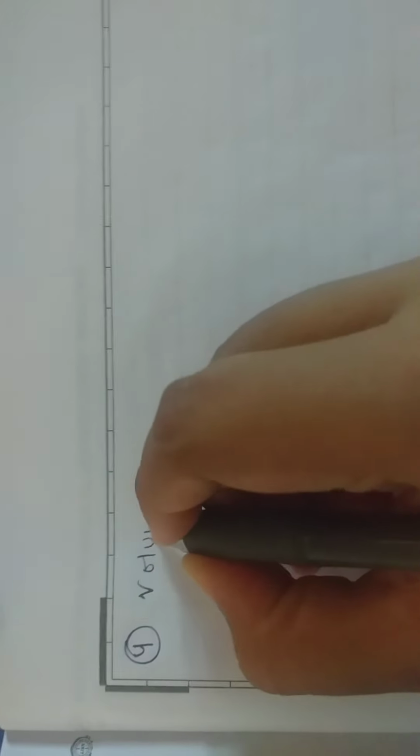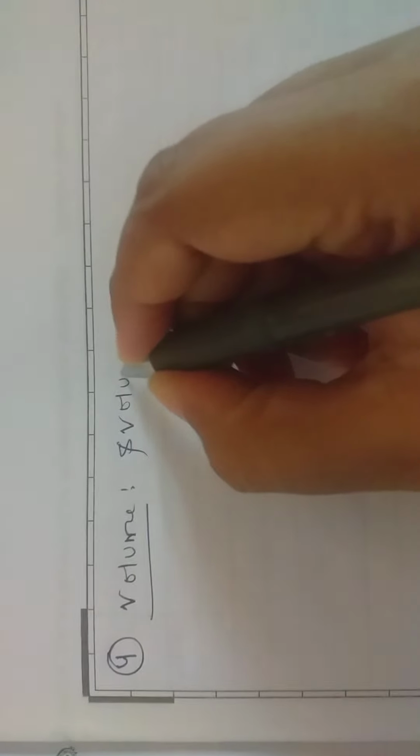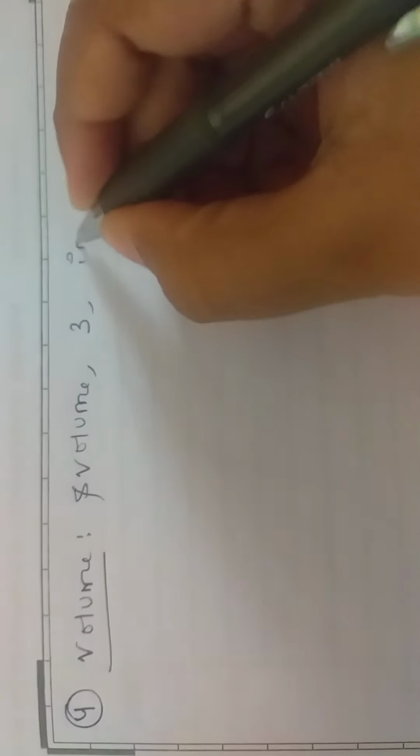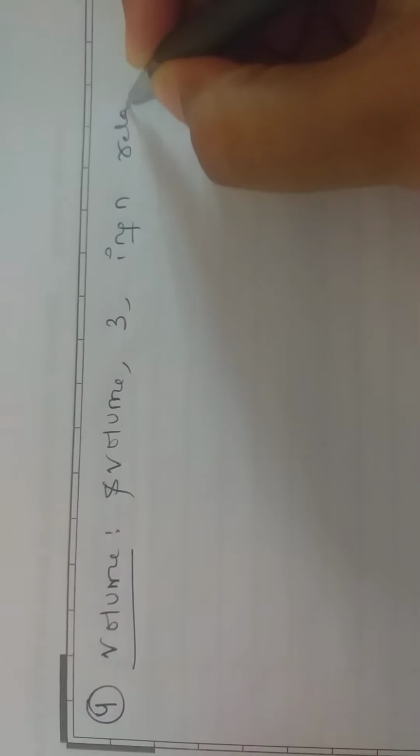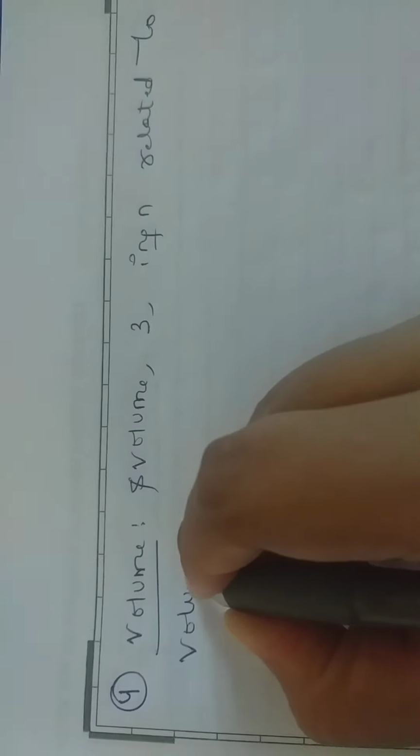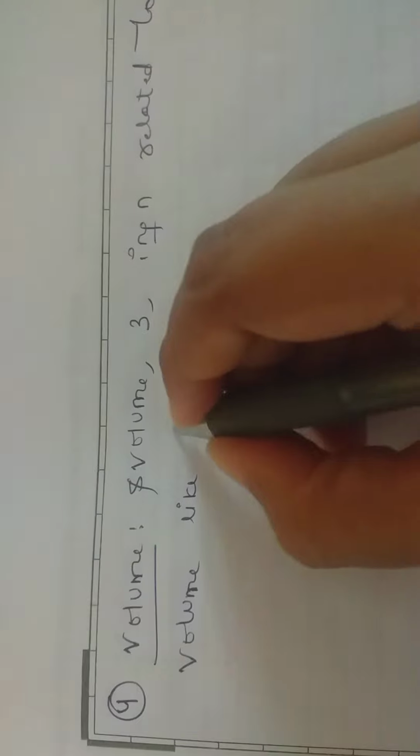Fourth one is volume, written as $volume. Its position is 3. It holds information related to the volume, like label and version.